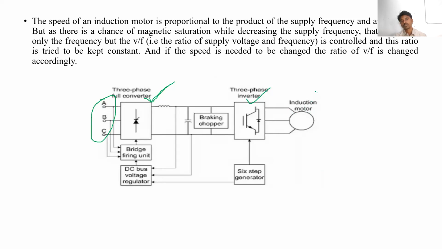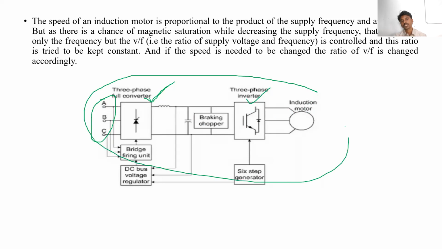This total system can be called an induction motor drive, meaning drives and control of the induction motor. Whatever induction motor speed is controlled through power electronic converters, that entire system can be called a three-phase induction motor drive. Is it clear?